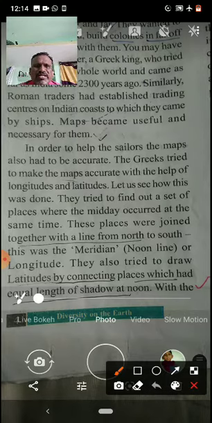They also tried to draw latitudes by connecting places which had equal length of shadow at noon. Around the globe, again, they selected a particular time. At that time, on the earth, whichever places have equal length of shadow, they connected all those places and called it one latitude. Now, see children,